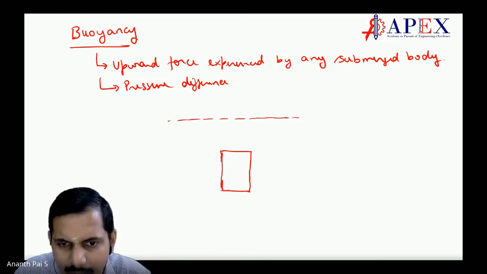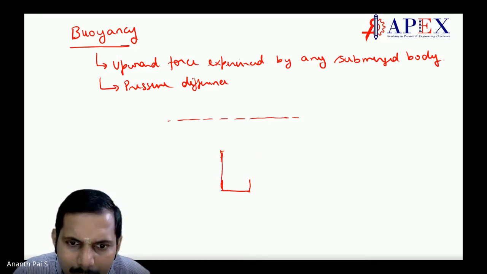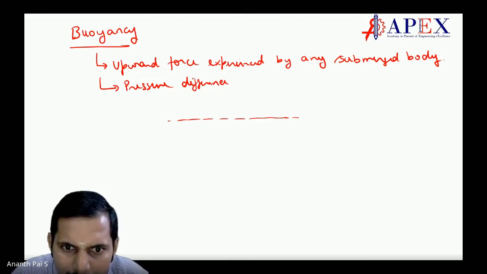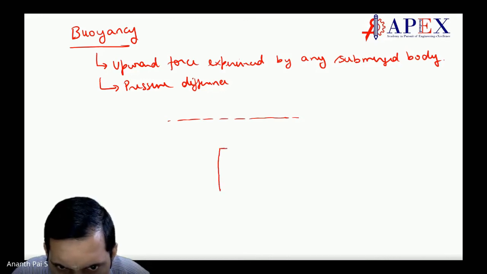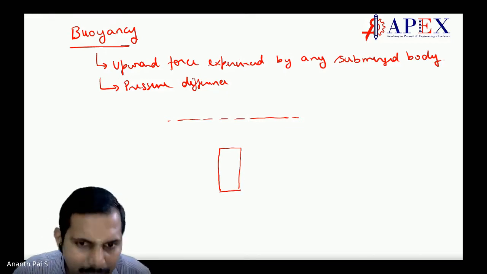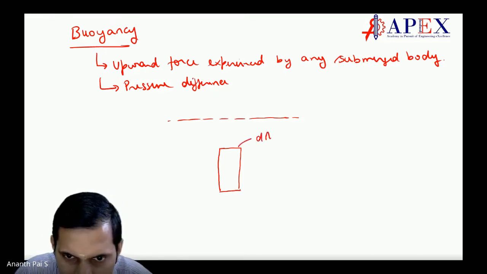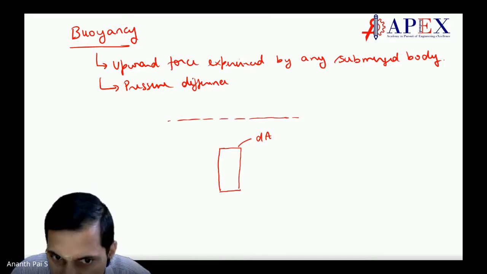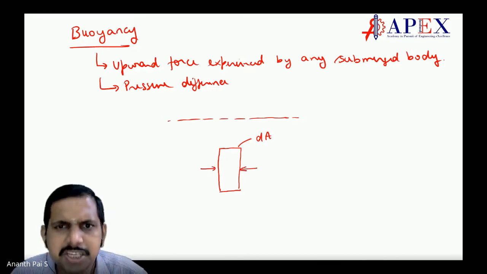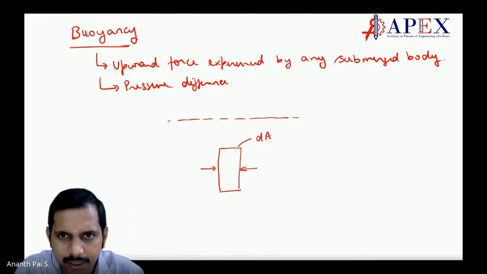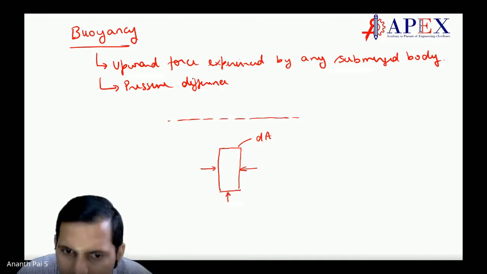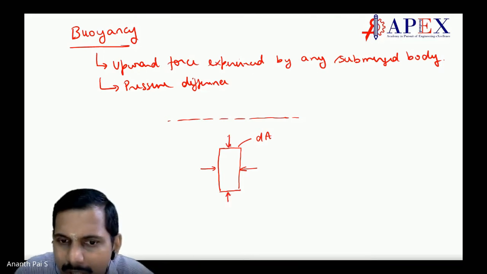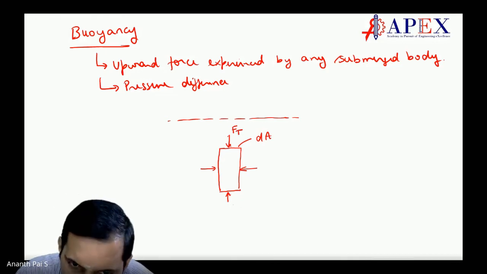So let us take a rectangular one here. Fine. So let us take this area as dA. If I consider the forces over here, these forces are balanced because this force depends on the depth. It is straight, so it's balanced. Whereas forces from the top and the bottom are not balanced. So this I will say F top and I'll say F bottom.